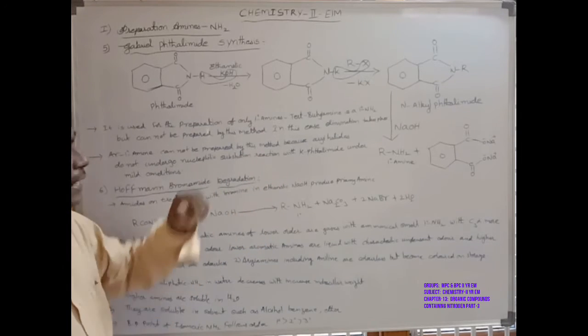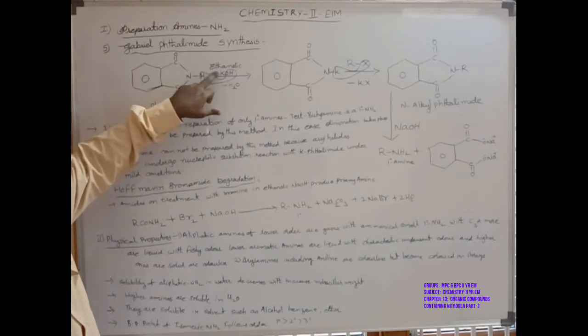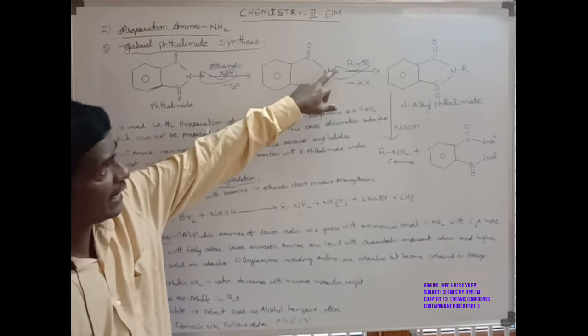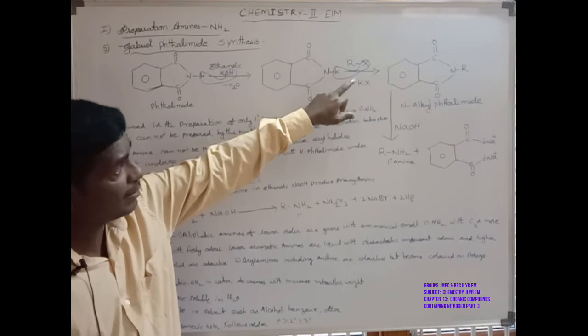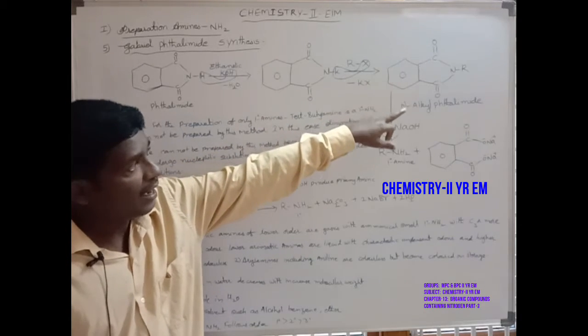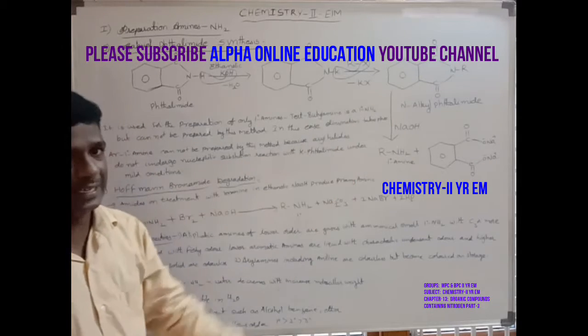Here there is elimination of a water molecule, then addition of potassium. The N reacts with the alkyl halide, with elimination of potassium halide. The remaining R group bonded with NH2 is a primary amine.